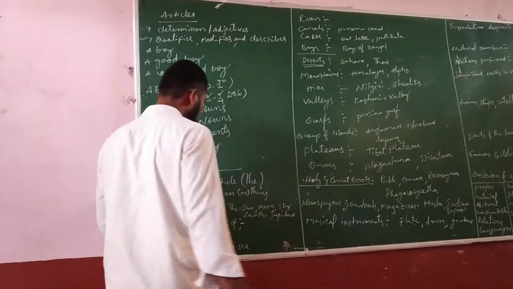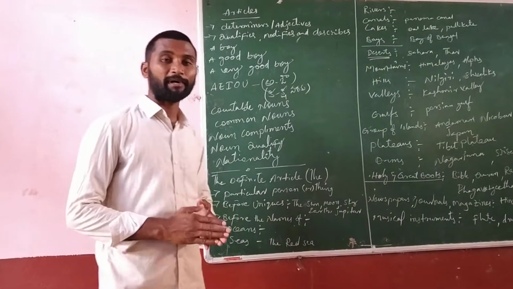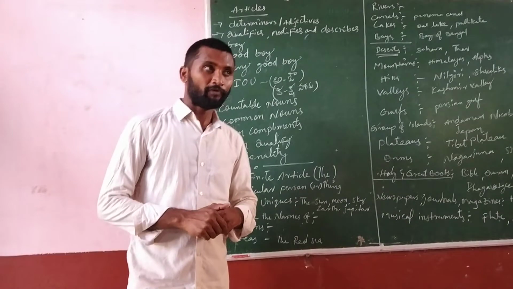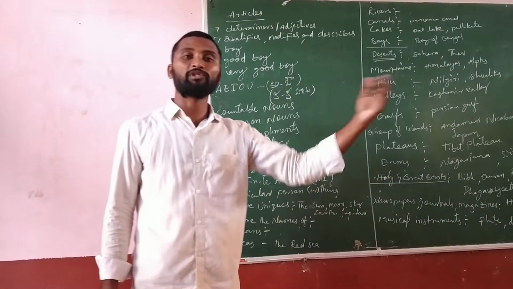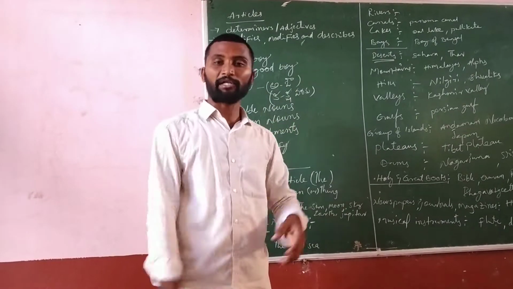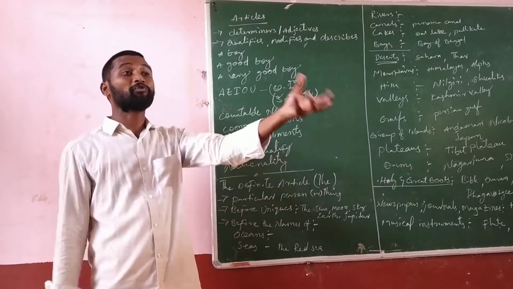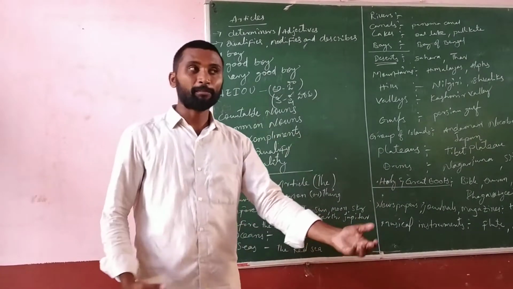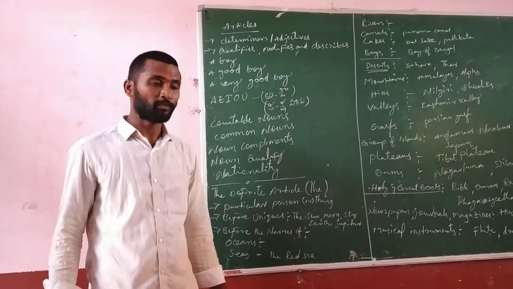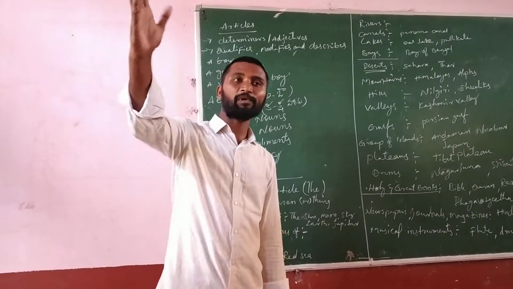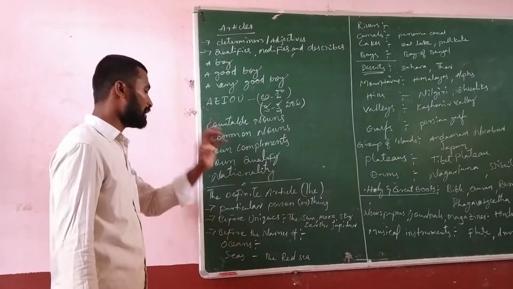If you see here the definite article the, we have to use the before a particular person, before a particular thing. For example, if you want to speak about any particular person, you can use the. If you want to speak about any particular place, you can use the. Or if you want to speak particularly about a thing, you can use the. That means what I want to say is that if you want to mention something particularly, whether it is a person or place or thing or whatever it may be, then you can use the.